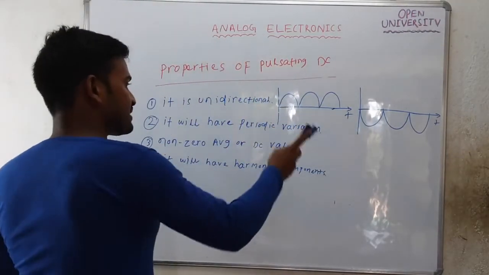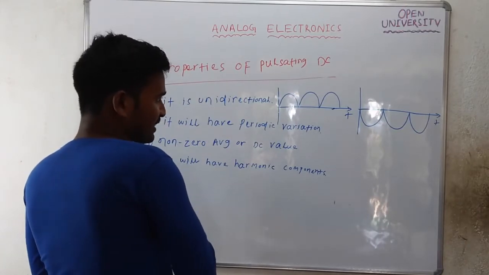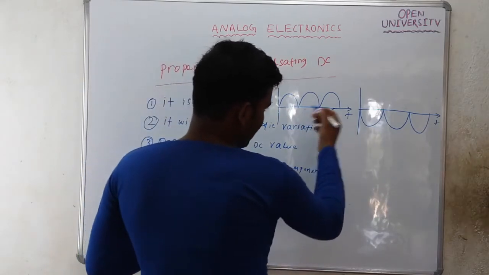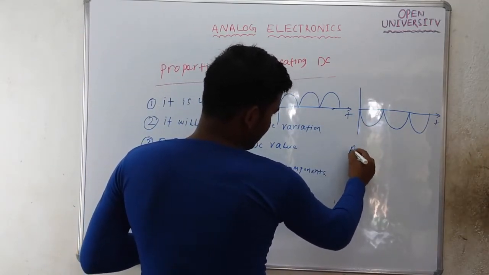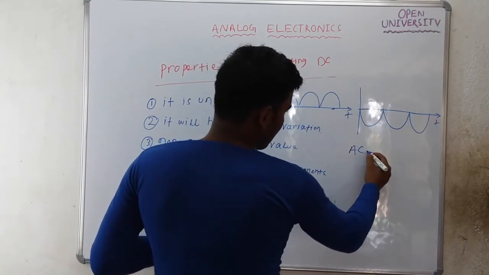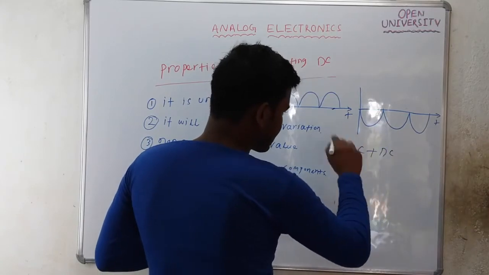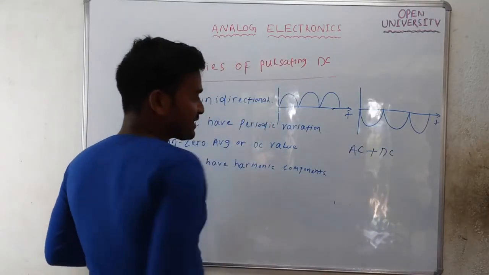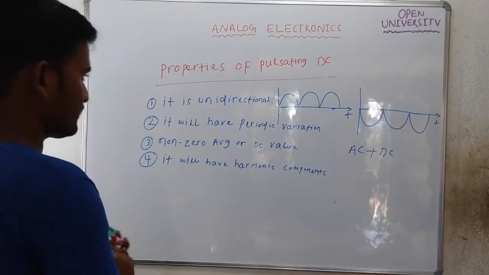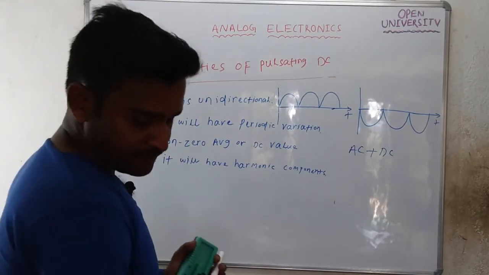So pulsating DC is a combination of both AC and DC. Since such signals have periodic variation, an AC component is there, and since they have a non-zero average value, DC components are there too.